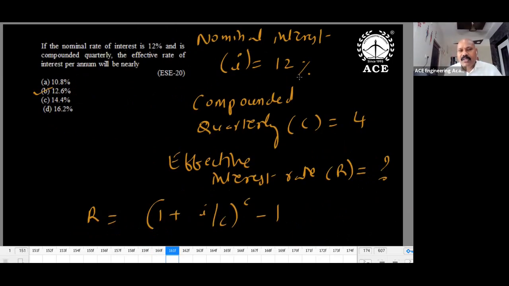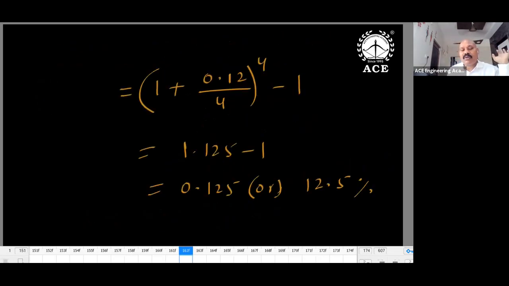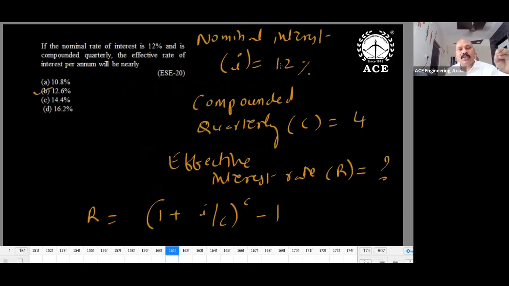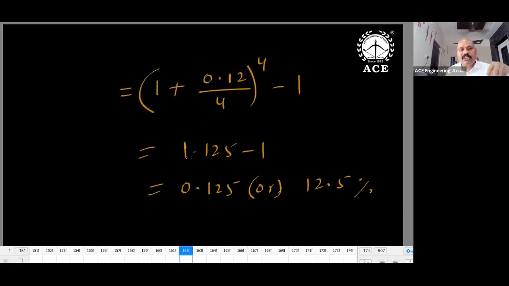I is equal to 12% nominal interest, and compounded quarterly. Compounded quarterly means C value: quarterly means yearly how many times? 4 times. C is equal to 4 now. So 1 plus I by C whole power C, minus 1. While substituting this, 12%, directly percentage you can write. 12% means 12 by 100, so that's why I'm writing 0.12. You will get R value directly in terms of percentage only.